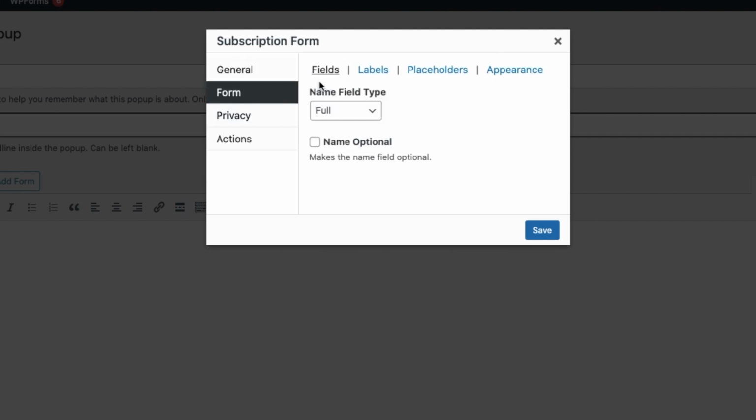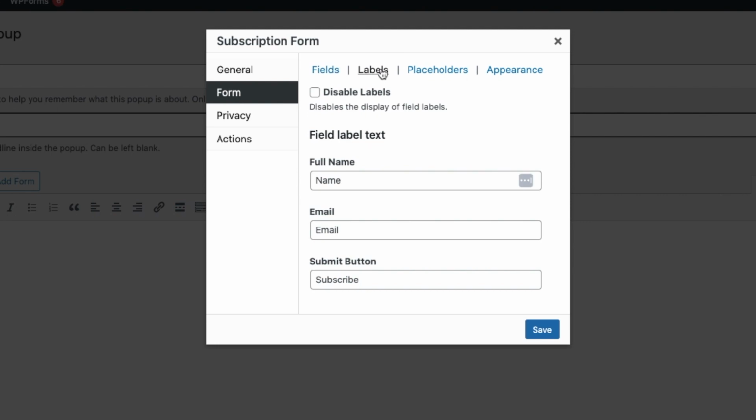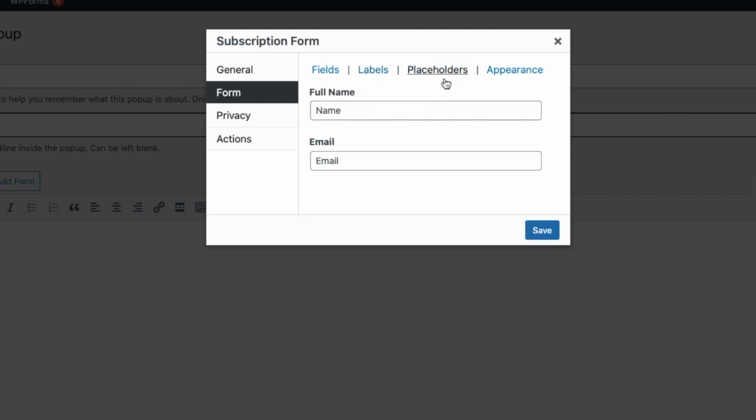In the form tab under fields, you can choose how you would like it to appear. You can choose from just name, which is first only or first and last, or you can leave it as full. If you want the name field to be optional, you just check this box here, but I will uncheck it. In the labels tab, you can leave the text to say name, and email as email, and for the submit button, you can write something like subscribe or join here. The same goes for the placeholder tab, where you can rename the text.